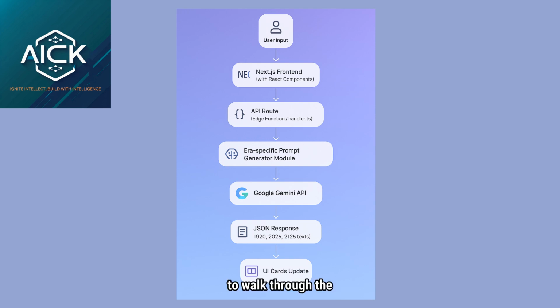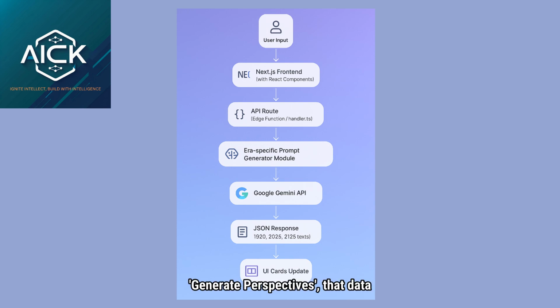Let's take a moment to walk through the full architecture of the Era Echoes AI agent and see how each piece connects in this time-bending creative experience. Everything starts here with user input. A user types a phrase or a topic like AI in education, flying cars, or social media. That input is captured inside the Next.js frontend using dynamic React components. The UI is styled using Tailwind CSS and SCSS, giving us those clean, responsive layouts.